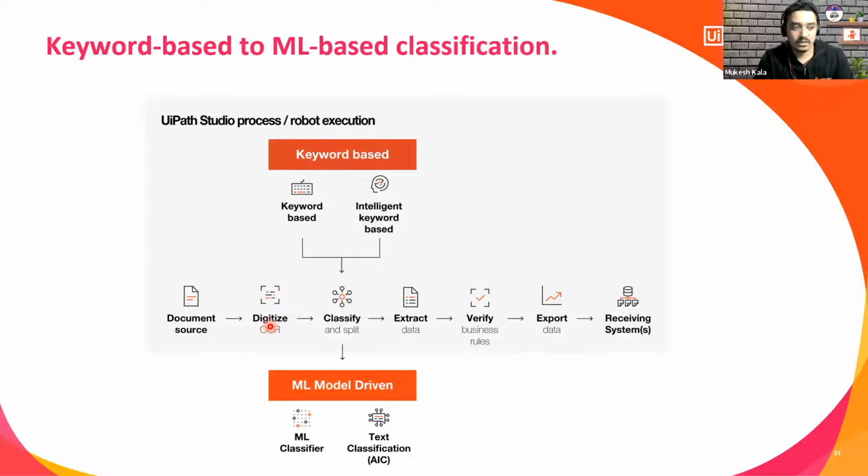The next slide talks about keyword-based to ML-based classification. How does ML-based classification look? You have a document source, you digitize, and you classify the data. It can be keyword based, where you use key-value pairs. It can be intelligent keyword based: classify, extract, verify, export, and that's it. In the classification, you can also use the ML classifier, which is the machine learning classifier. You would require the endpoint for it.